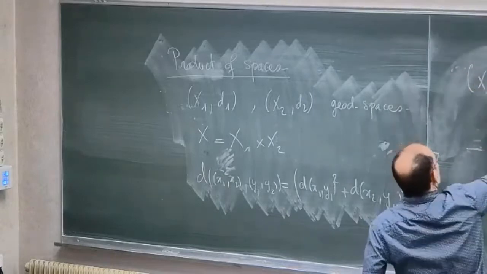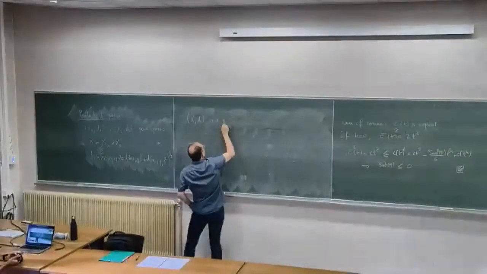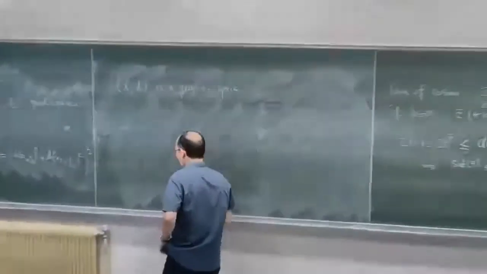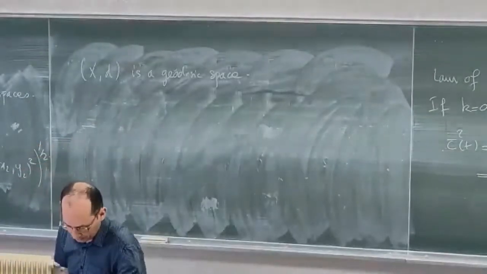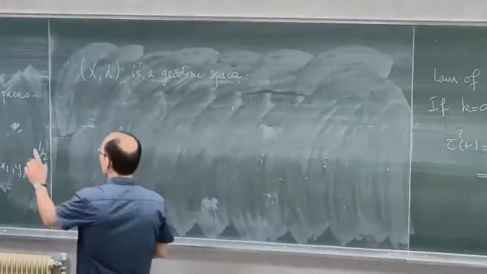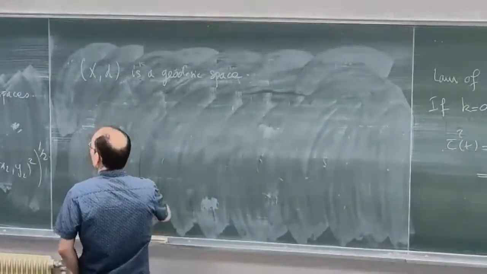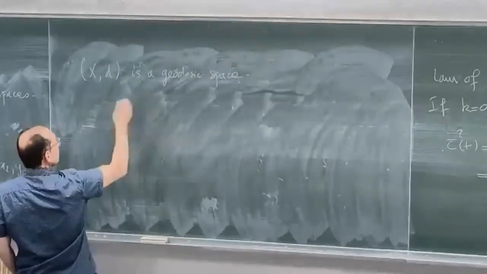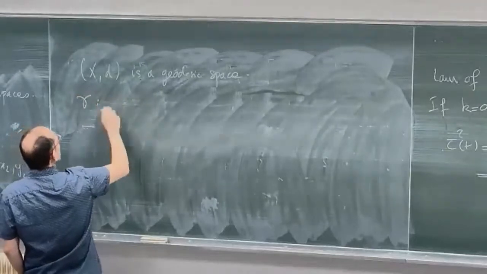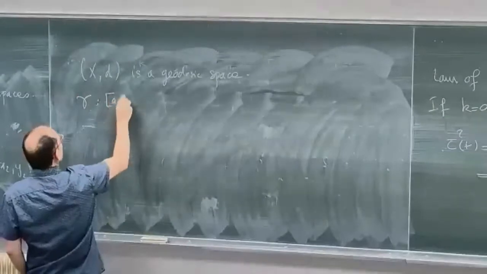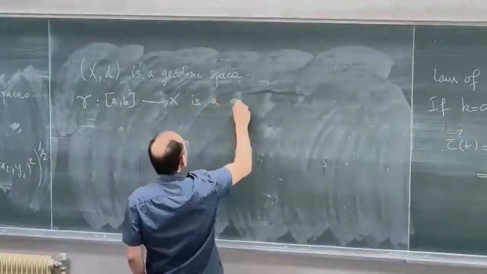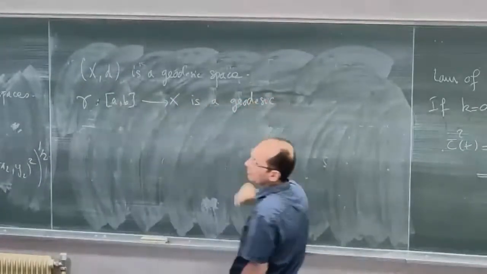So we have that XD is a geodesic space. And I can also describe the geodesics. To describe the geodesics, I have to make some small precision. In general, in a geodesic space, I will say that gamma from some segment AB to X is a geodesic, as Gérard explained.